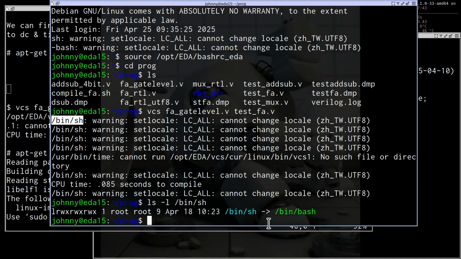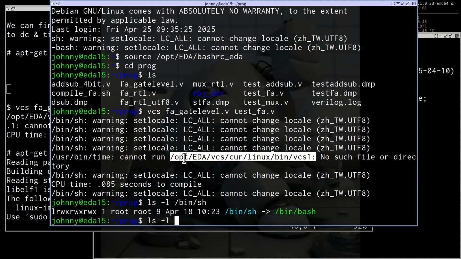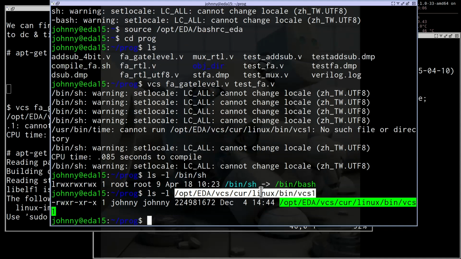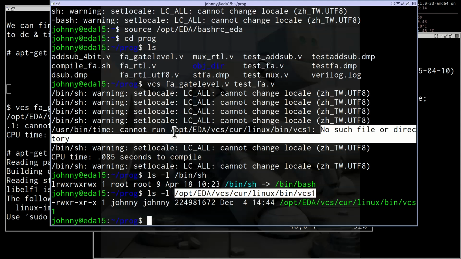You need to always link bash to sh. The original file is dash, right? Remember, dash. I already told you to convert it, but it tells you that you do not have this file. However, when you type ls -l, this file actually exists, right? This file exists, but why didn't it show? Why did the system tell you that there is no such file or directory?